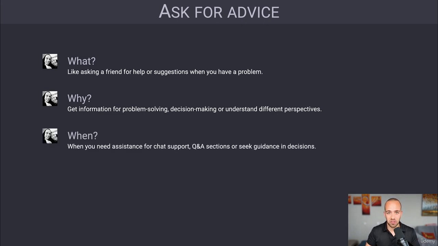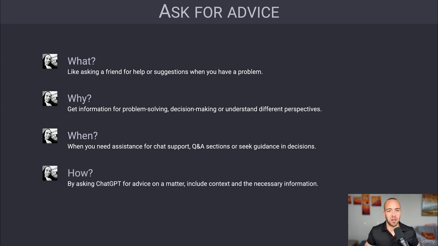And when are we going to use this? When you need assistance, for example chat support if you're running a business, for a Q&A section if you have something like that on a website, or to seek guidance in decisions. Now, how can we use this? Well, by asking ChatGPT for advice on a matter, include context and the necessary information needed for ChatGPT to give you the best answer possible. Let's dive right into ChatGPT and go over a few examples on how you can use just this.